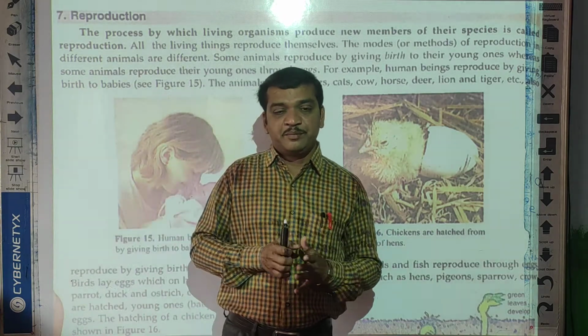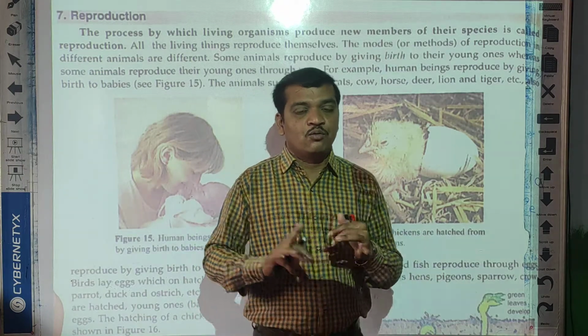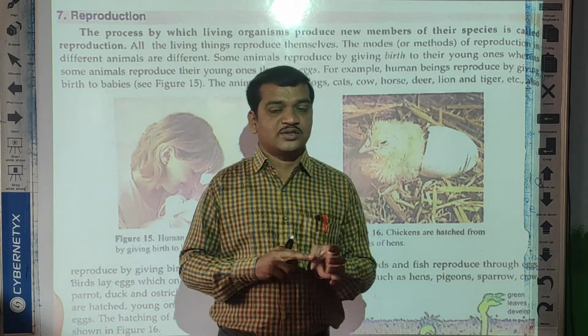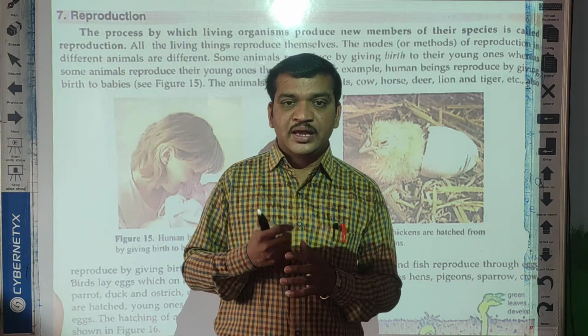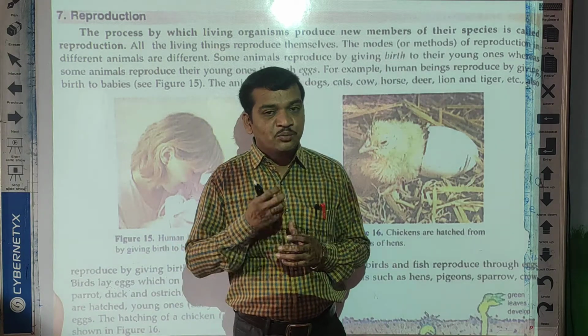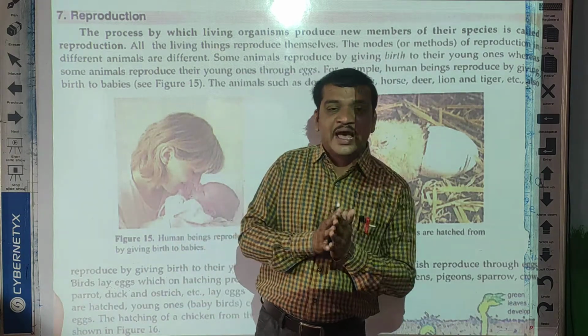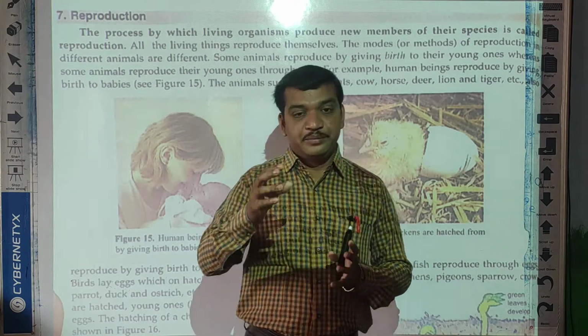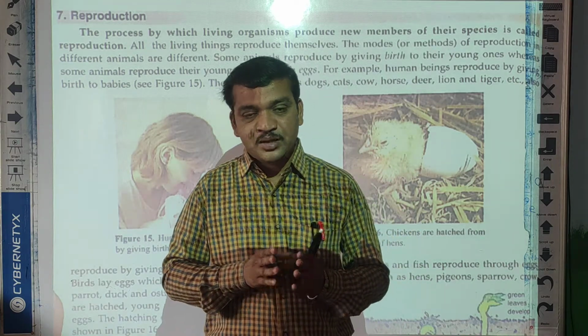Okay. For example, cow, buffalo, cat, dog, horse, again camel, elephant, deer, human being, all these animals give birth directly to their babies. Yes students?